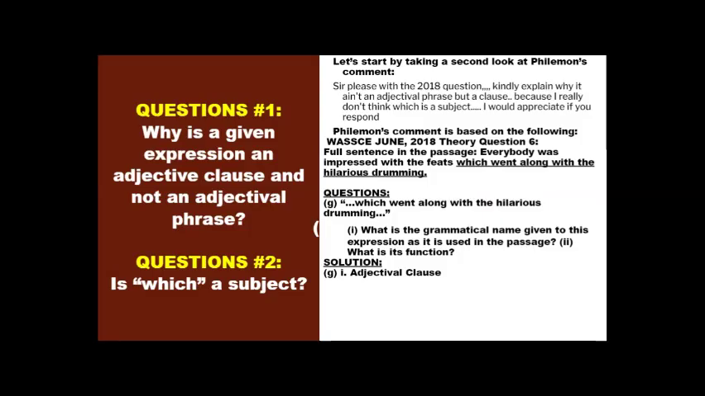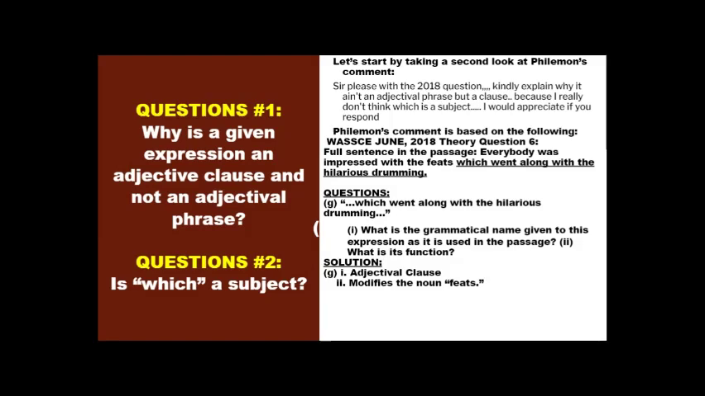GI, adjective clause. In other words, what is the grammatical name given to this expression as it is used in the passage? The answer is adjectival clause. That's the grammatical name. II, what is its function? Modifies the noun feats. Now, I gave these answers as the solution to the question.